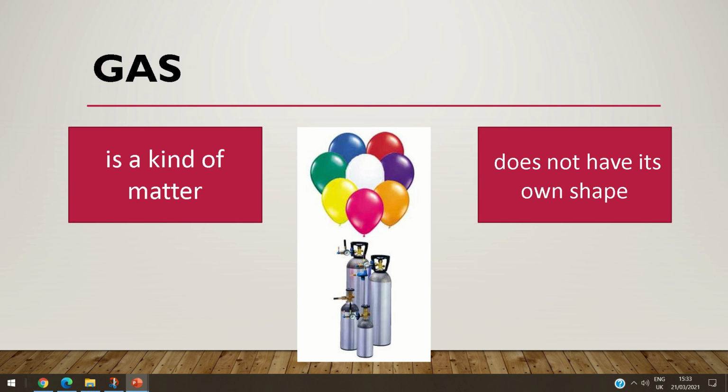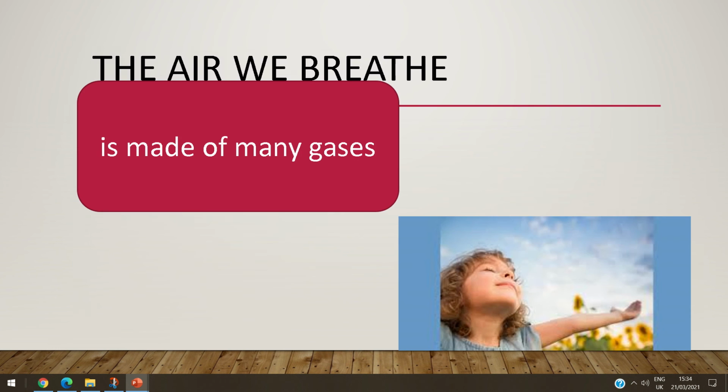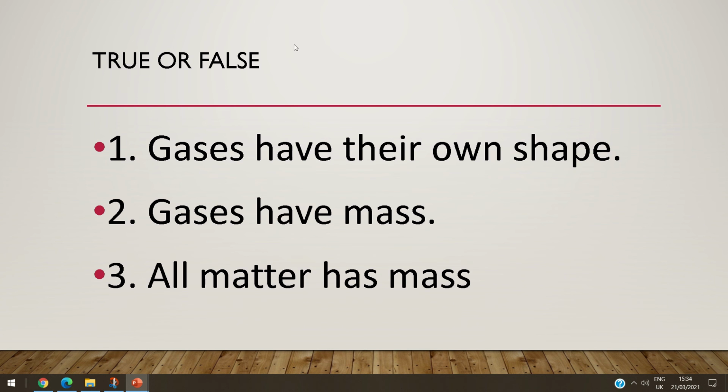Okay. Also, I will tell you about the last kind. It's gas. What about the gas? Also, gas is a kind of matter. Also, gas doesn't have its own shape, like the liquid. So only the solid has its own shape, but liquid doesn't have its own shape. Gas doesn't have its own shape. The liquid takes the shape of the container it is in, but the gas, I will tell you tomorrow about the gas inshallah.